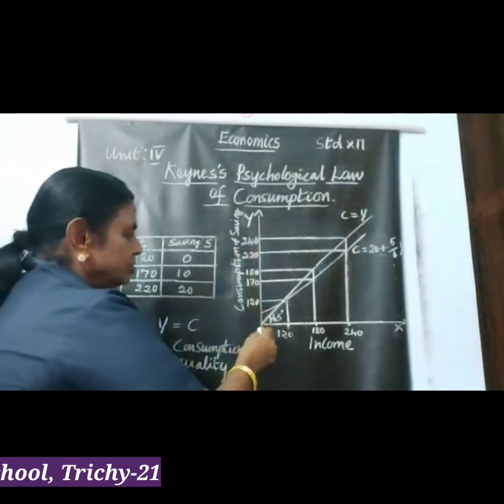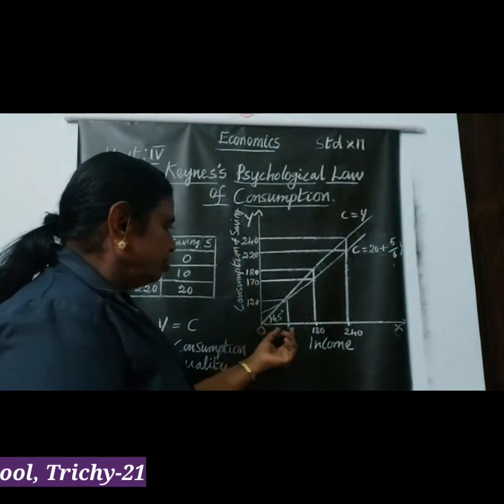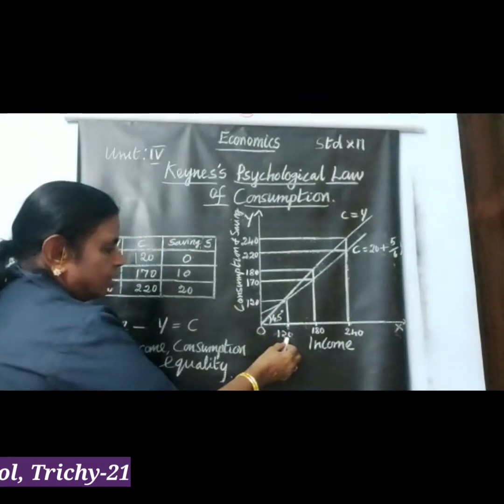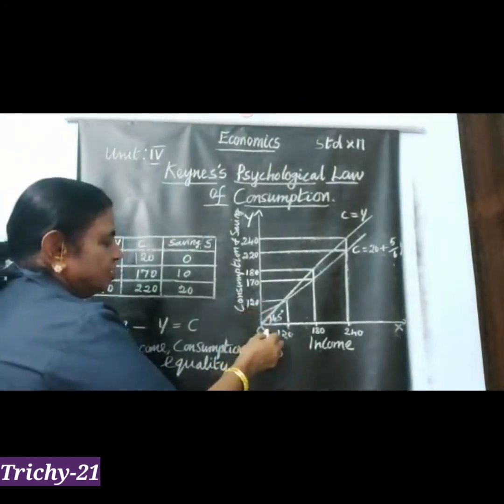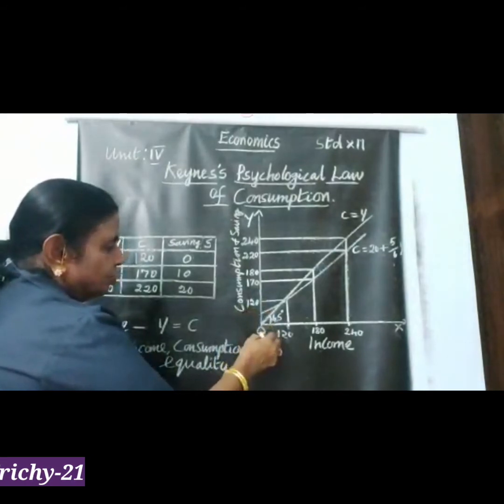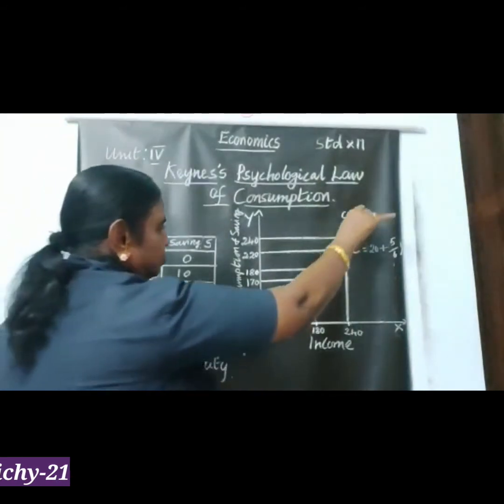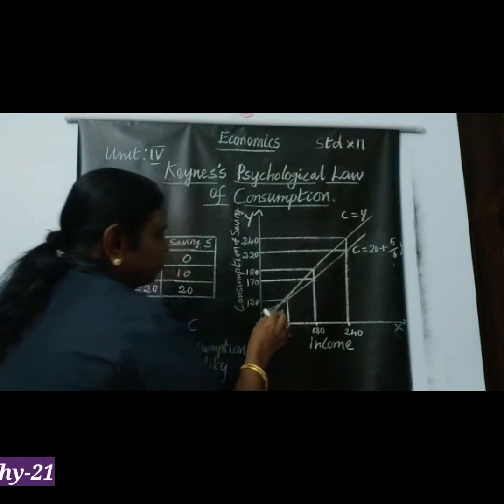Okay, now we start from 120. So when income is 120, consumption is also 120, saving is 0. Okay, so the consumption curve passes through, and the saving becomes 0.